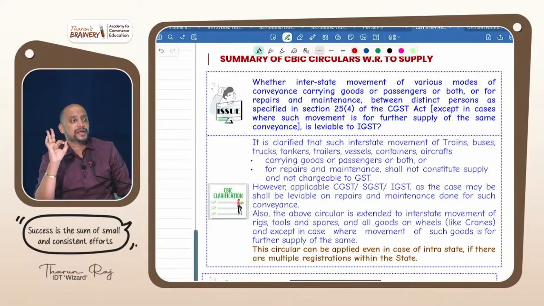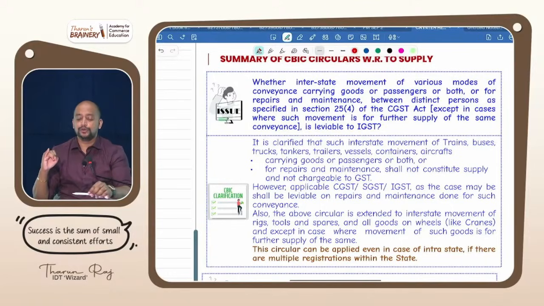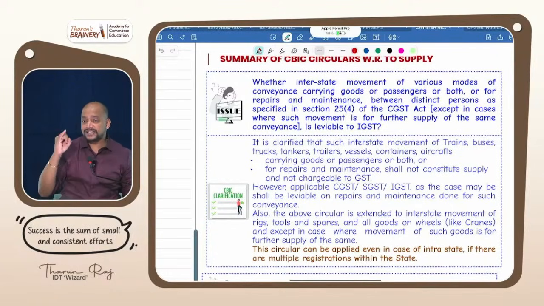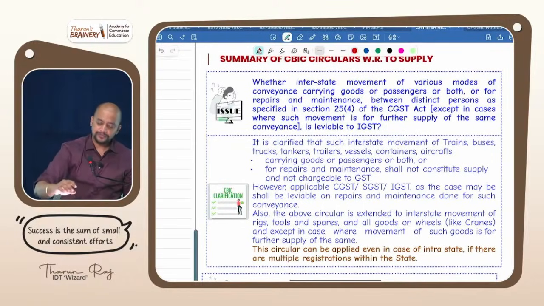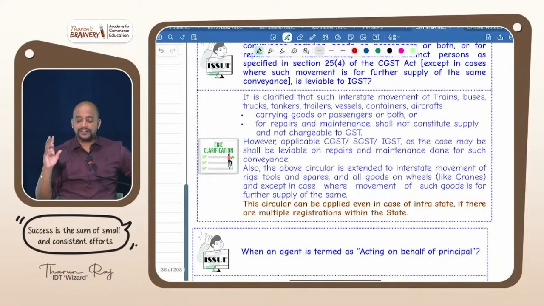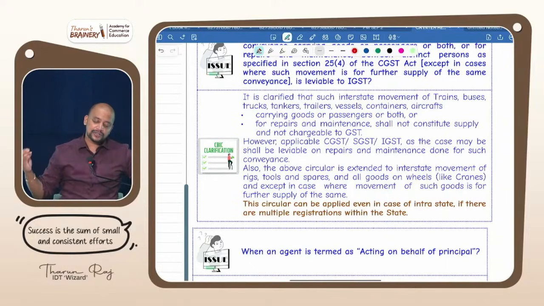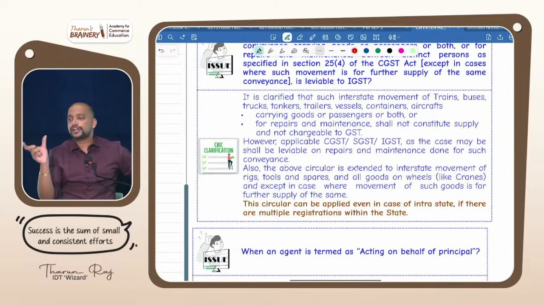What are the 3 not a supply between distinct persons? Number 1, movement of conveyance between distinct persons. Number 2, movement of conveyance between distinct persons for either goods or people, or for repairs. Then next, the repair activity will become a supply. Am I right? And even movement of tools or spare parts between the distinct persons, not for further supply, but for consumption in the distinct person, is also not a supply. See that quickly, this circular clarifies such interstate movement of train, bus, trucks, tankers, trailers, vessels or containers or aircrafts. In short, I told you, conveyance.